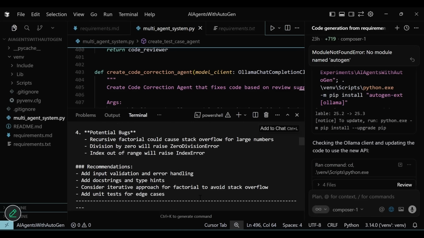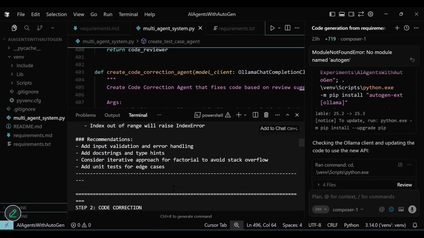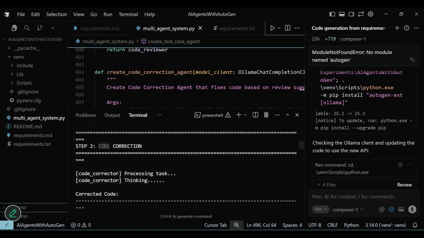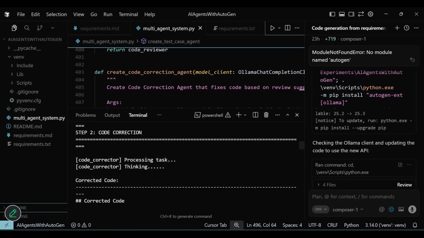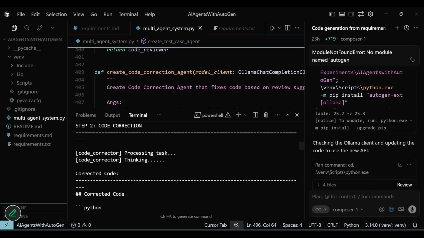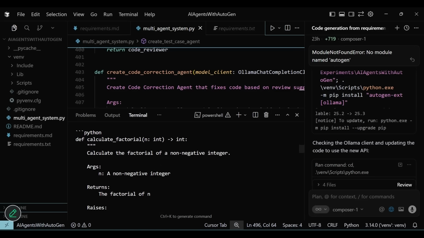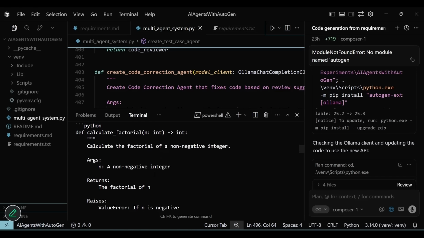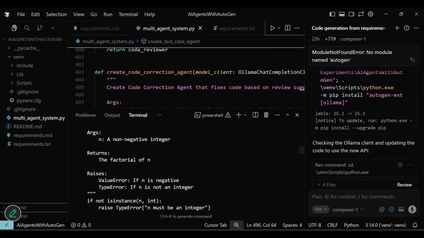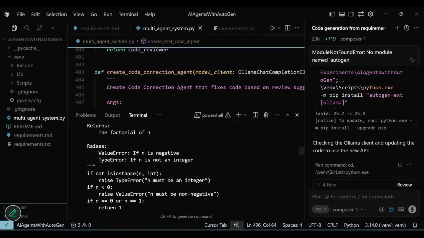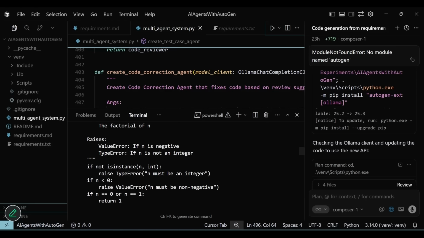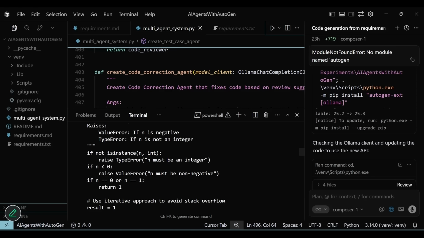The recommendations are added to the code review, and all of this now becomes an input to the code correction agent. Looking at all the inputs, including the sample code, our code correction agent has generated the correct code, which has taken care of all the comments. We see documentation added, we see edge cases handled, exceptions are thrown when needed, and we have a better looking code now.